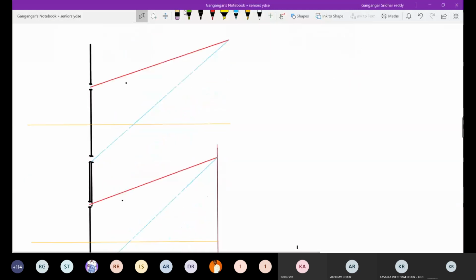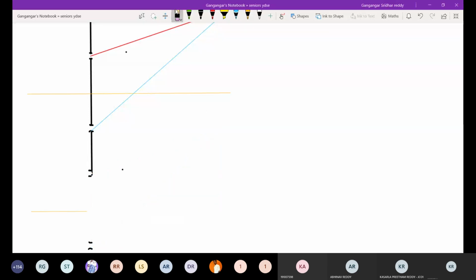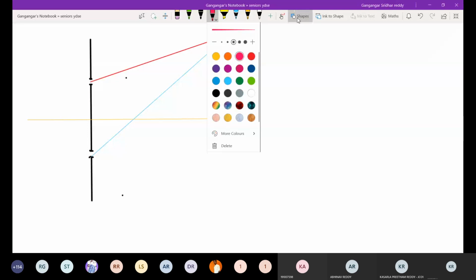So till now what happened, the source was something we placed at some other point on the axis. Now let me shift the source.